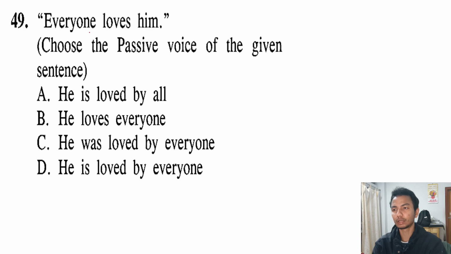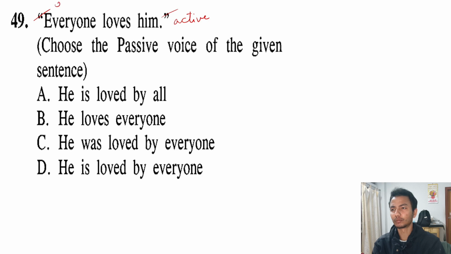Question number 49. Everyone loves him. So here this is an active voice. So we want to change it to passive voice. So in passive voice, first of all, these quotations will no longer be there. In passive voice, it should have been everybody loves him.